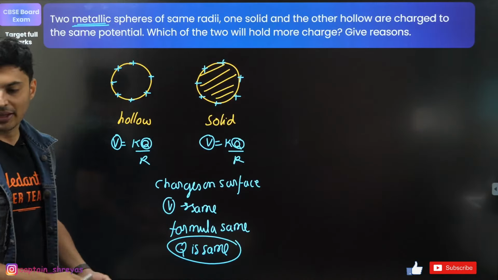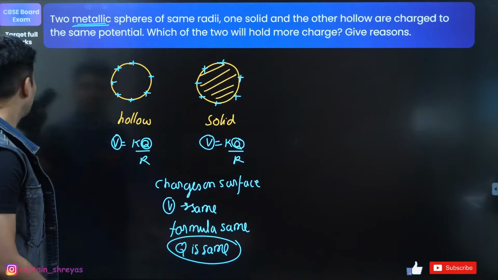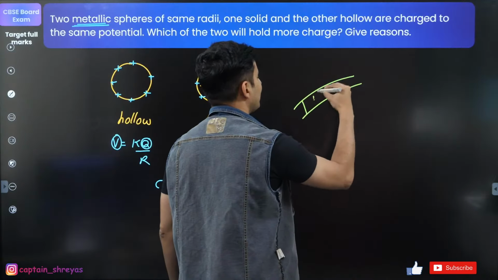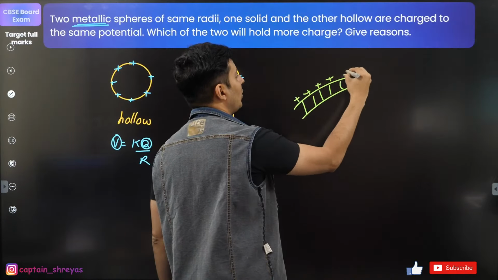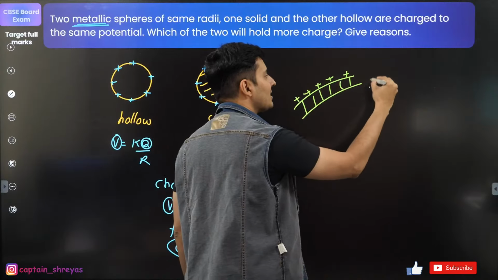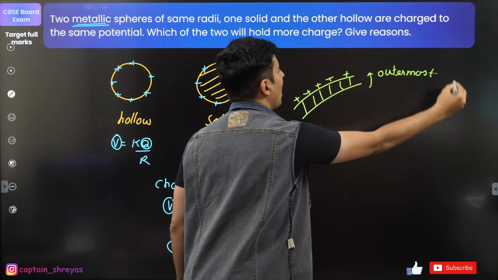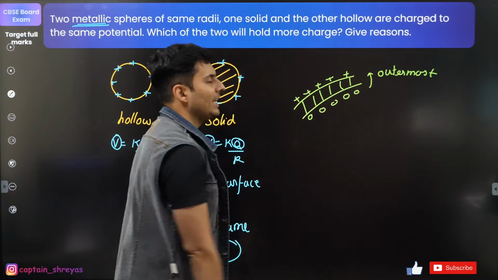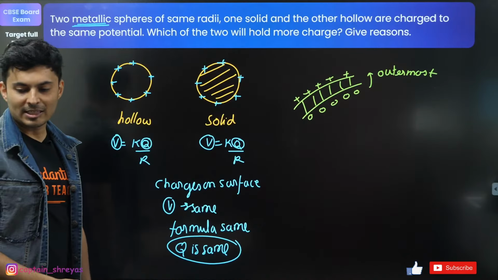That's it. Great. Hollow will have two surfaces. Balaji, very good. But tell me one thing. In those two surfaces, where does the charge stay? When you have a hollow shell, the charges are only going to be there on the outer surface. It is never going to be there on the inner surface. Remember, always charges go on the outermost surface. So there is zero charge on the inner part of the shell. Understood? I hope this is clear.